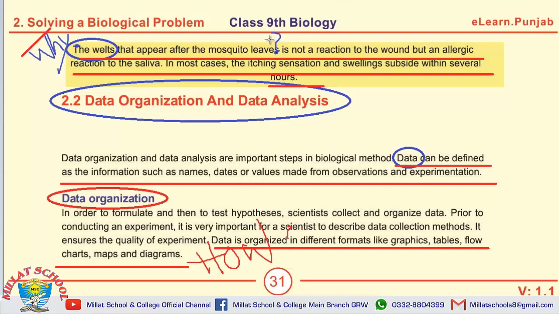And now the MCQs. The welts that appear are due to an allergic reaction to the saliva. The other one is from the definition of data: data is defined as information. And then data organization: data is organized in graphics, tables, flowcharts, maps, and diagrams.